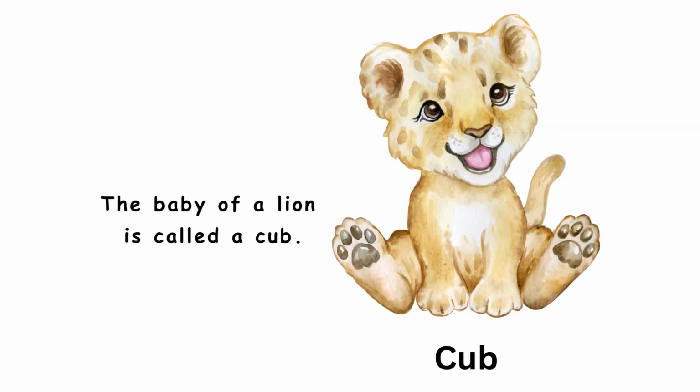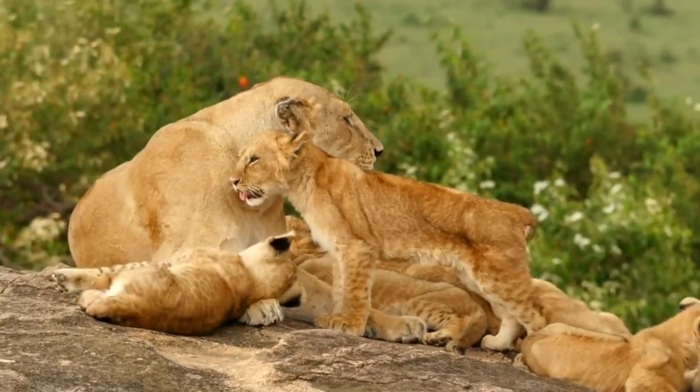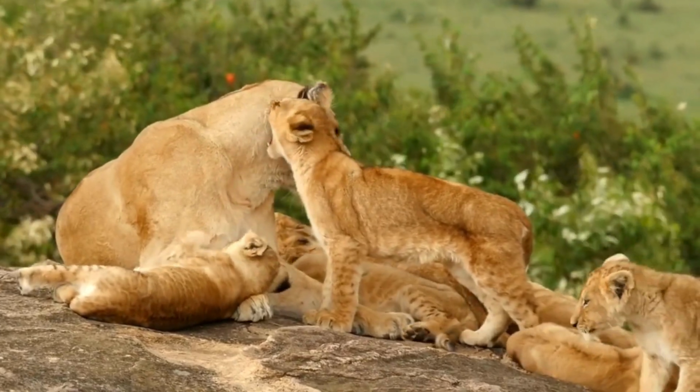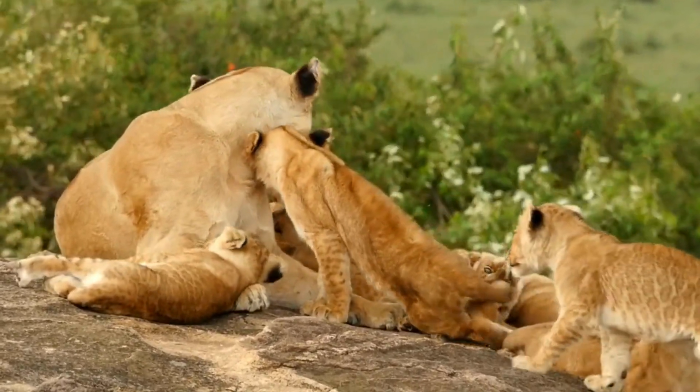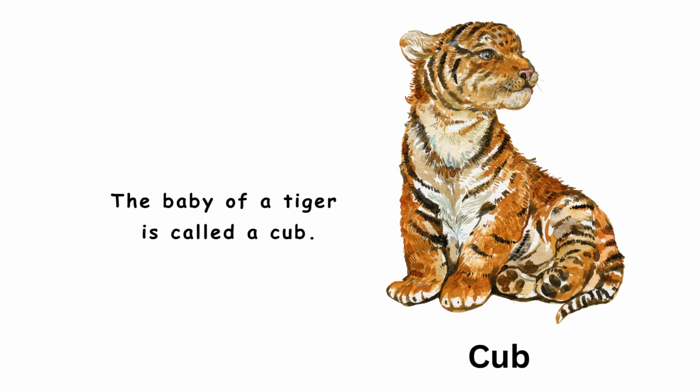The baby of a lion is called a cub. The baby of a tiger is called a cub.